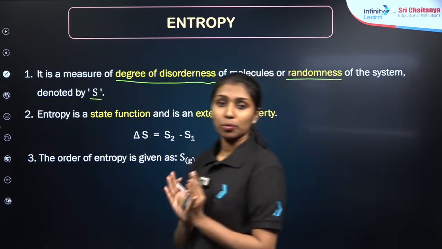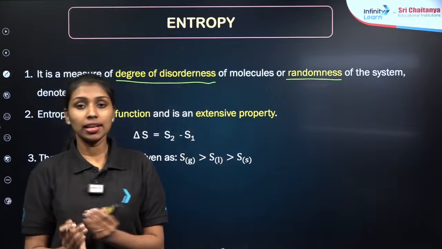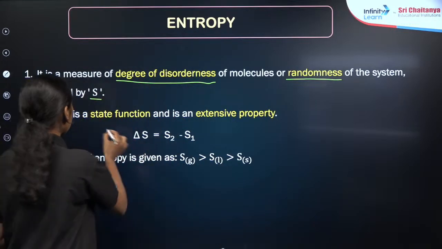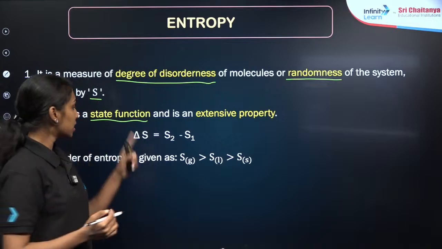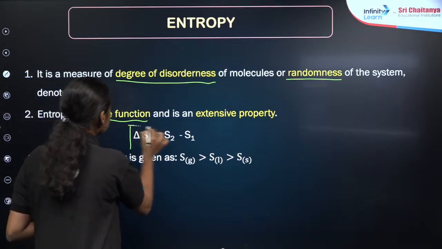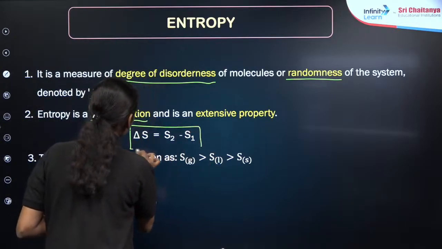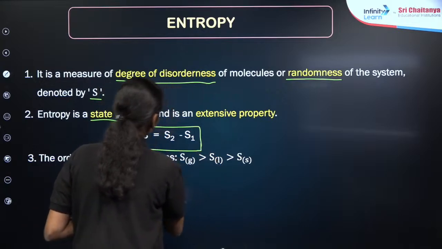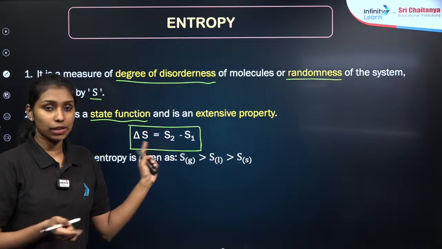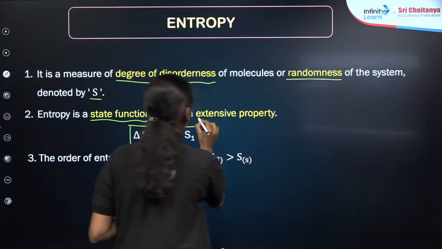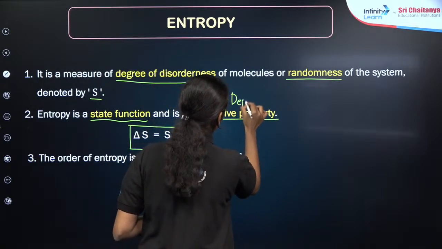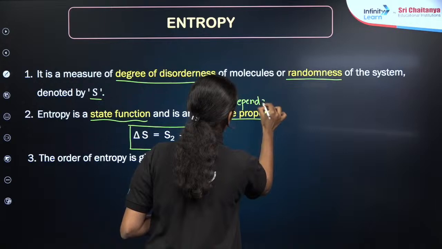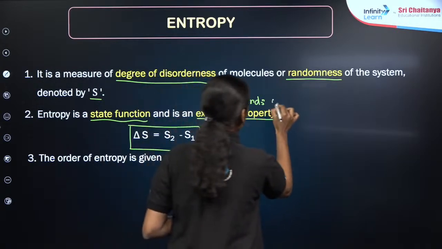Then again, we know about extensive properties and state functions. State functions depend on the final and initial state. So we can find the change in entropy as delta S is equal to S2 minus S1, because it is a state function. Then what about the extensive property? This depends on the amount of substance. So again, entropy is also an extensive property.